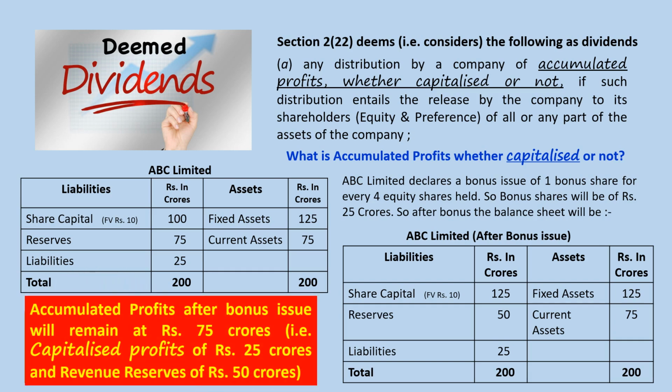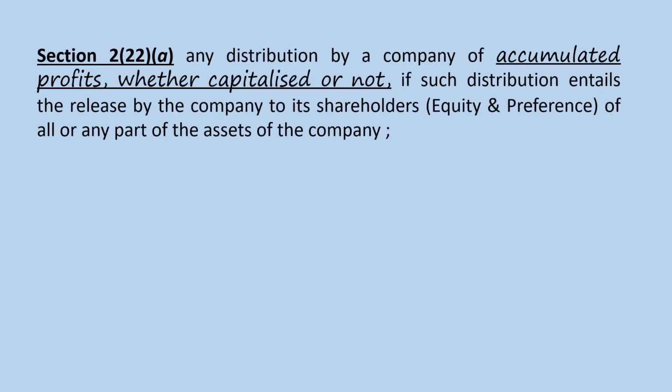Accumulated profits after bonus issue will remain at rupees 75 crores, that is, capitalized profit of rupees 25 crores and revenue reserves of rupees 50 crores. Let us read again section 2(22)(a). Any distribution by a company of accumulated profits, whether capitalized or not, if such distribution entails the release by the company to its shareholders, equity and preference, of all or any part of the assets of the company.